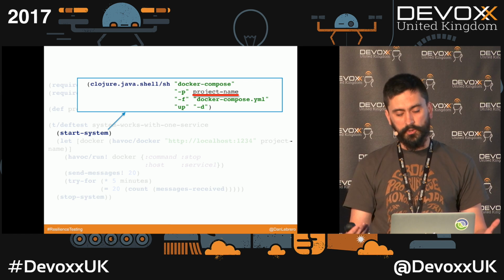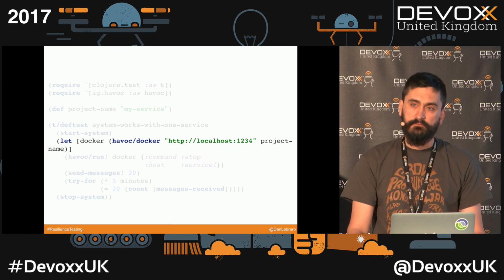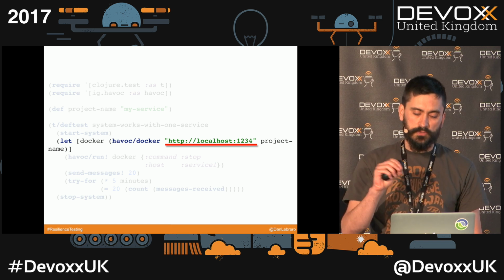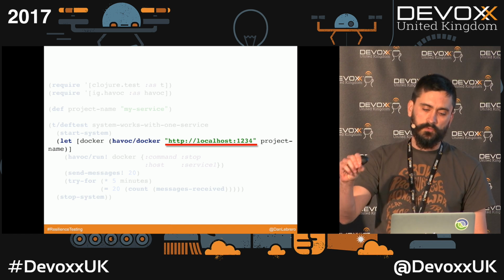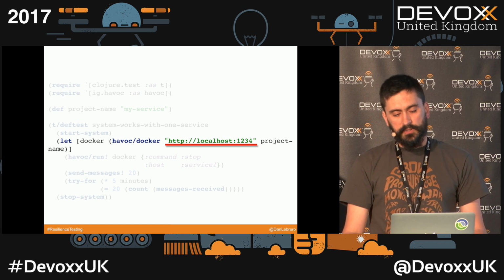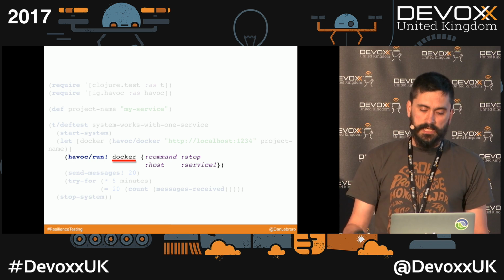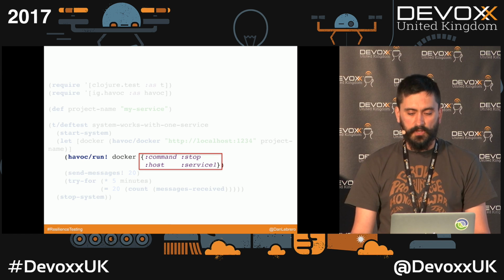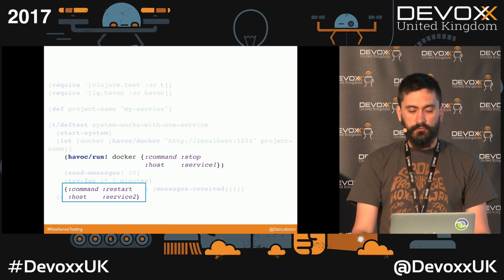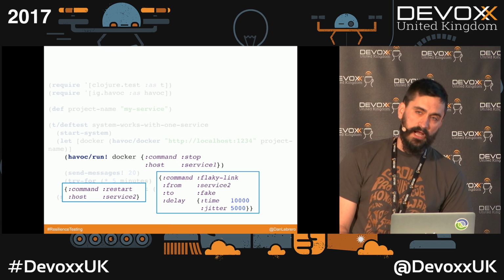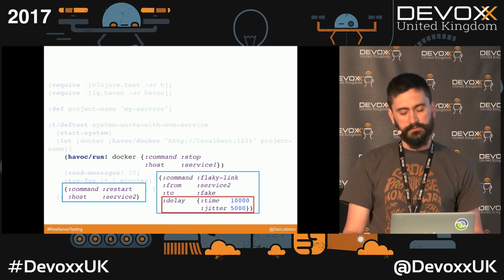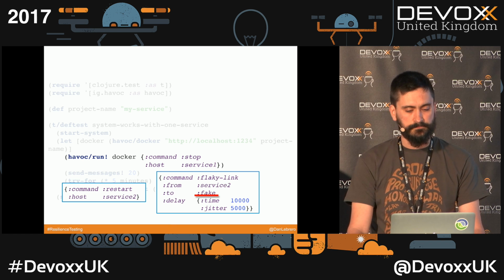Then we create a Docker object, and we are specifying there that it's the Docker API. So we are going to use that from the test to be able to connect to Docker and run the commands. And then we tell Docker to run a command, which in this case is to stop service number 1. Other examples would be, for example, to restart. And if we wanted to inject between 5 and 50 seconds latency between service 2 and the fake, that's how a command would look.